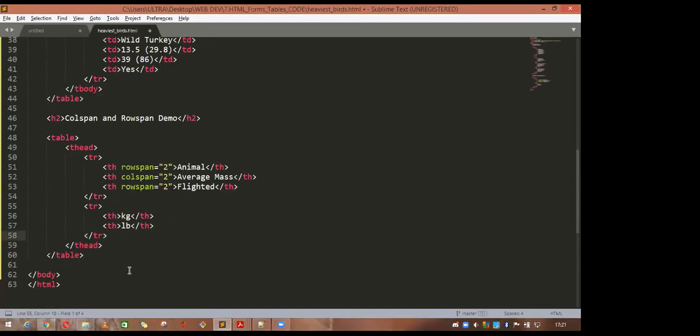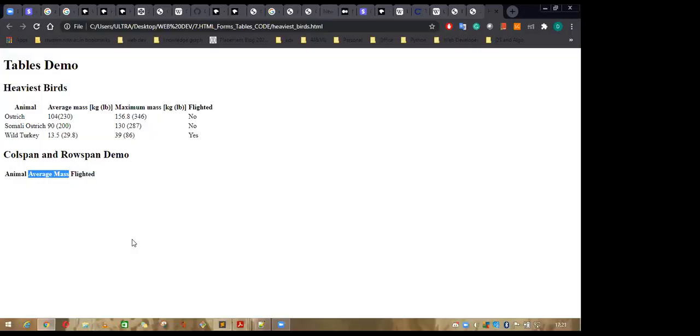See, let me explain what it is doing. There are two attributes called rowspan and colspan. Rowspan 2 means it is taking two rows. So animal will take two rows. If you refresh this one and save it, see there is one row here and there is another row here. So it takes the size of the combination of two rows.